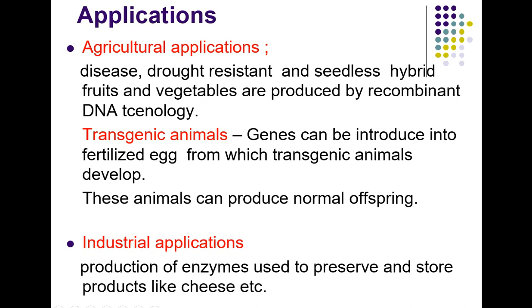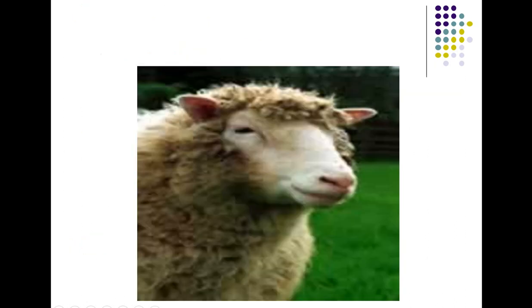These animals can produce normal offspring sometimes. So production of transgenic animals also depends on genetic engineering or rDNA technology. Industrial applications are also there. Production of enzymes used to preserve and store products like cheese and all is also done by this technique.